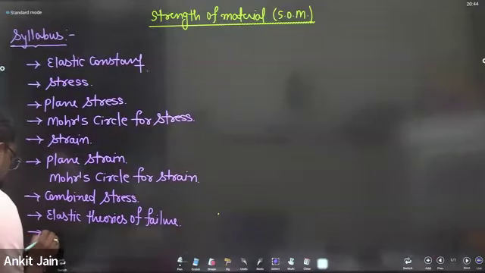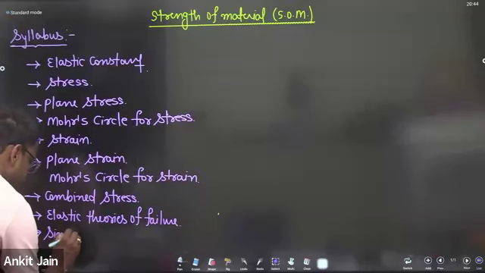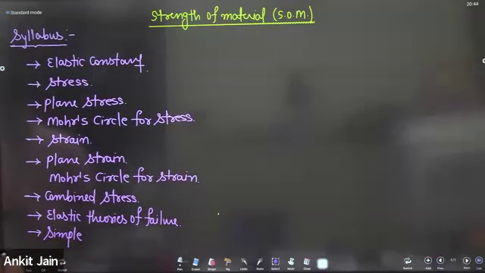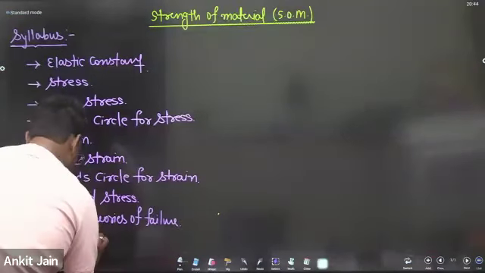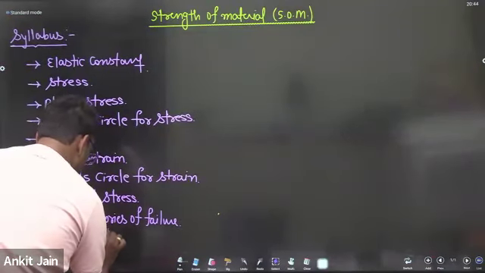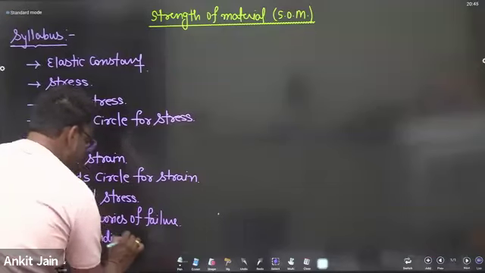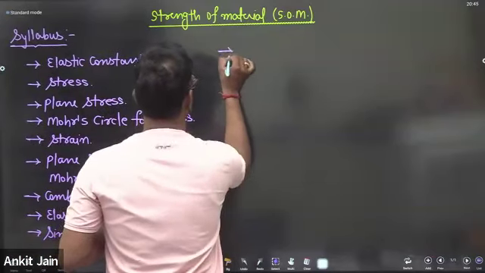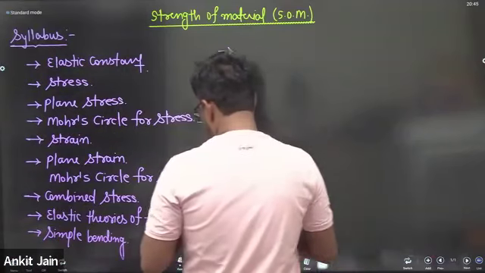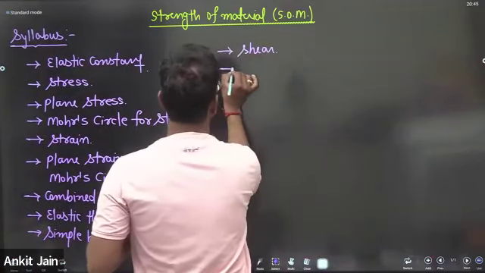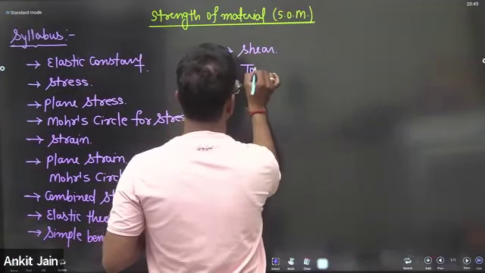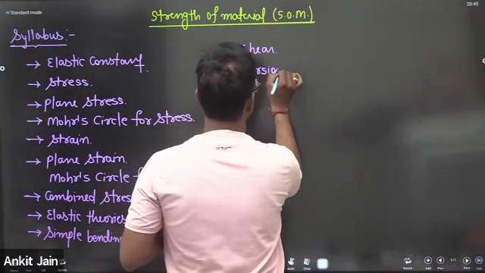Next, simple bending. Next I will discuss shear.